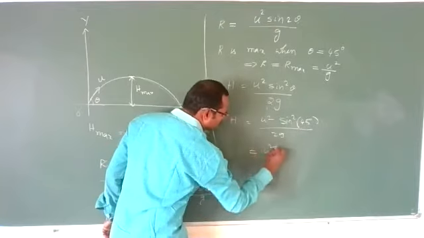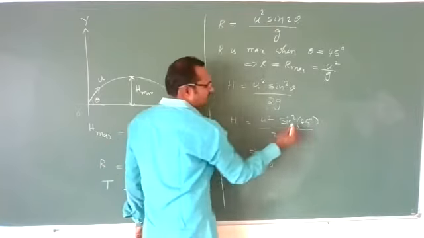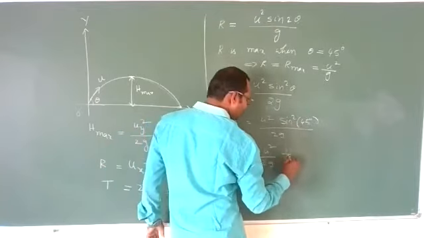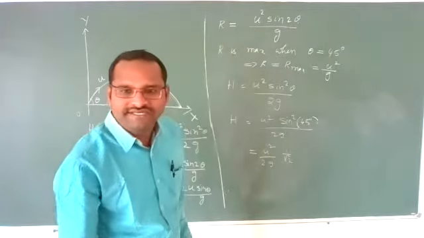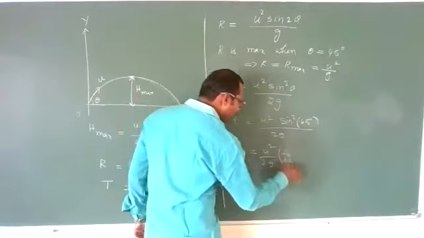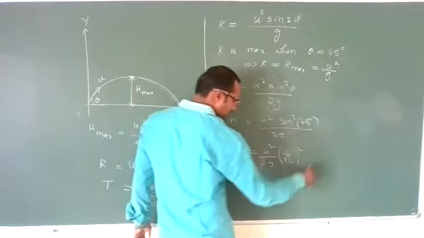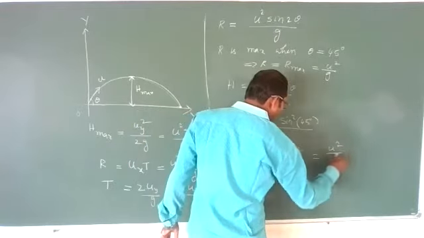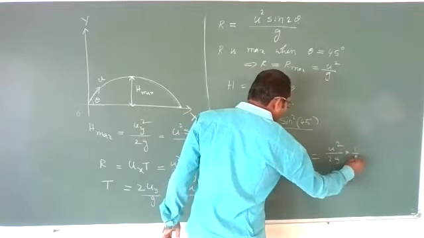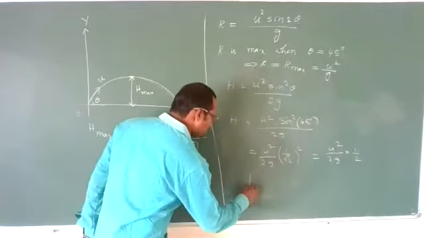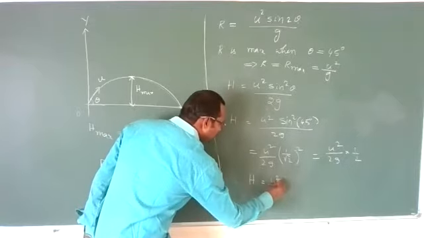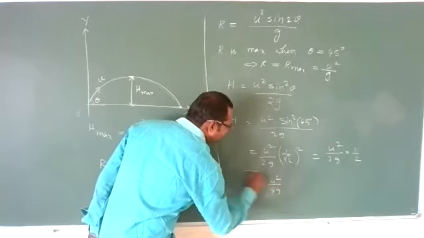So u square by 2g, sin 45 is 1 by root 2, correct? And 1 by root 2 whole square is 1 by 2. It will become u square by 2g into 1 by 2. So height will become u square by 4g.